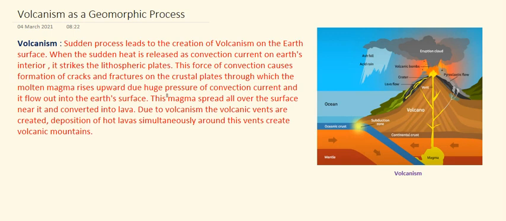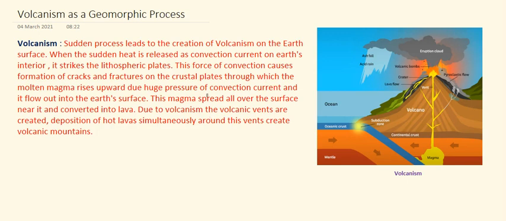So when it strikes or hits the plates, at that time some cracks and fractures are created due to the massive force of the convection. That force leads to the formation of cracks and fractures, through which sometimes the molten magma from the asthenospheric layer rises upward. And when it rises upward through the pipe, it gets to the surface and becomes a volcanic eruption somewhere, and it also makes the lava spread all over the surface.